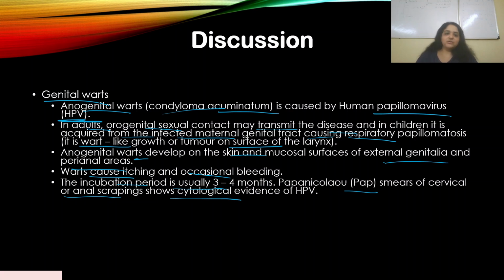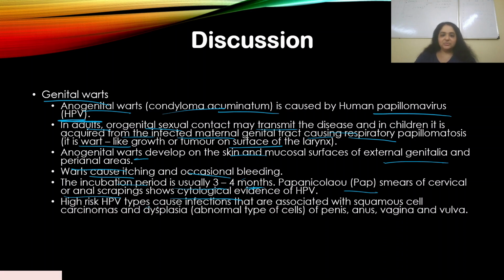So these wart-like structures grow there, and they can cause itching or sometimes occasional bleeding. Pap smears are usually done where they take scraping of the cervical and the anal area, where they can then check if there is an infection or not.